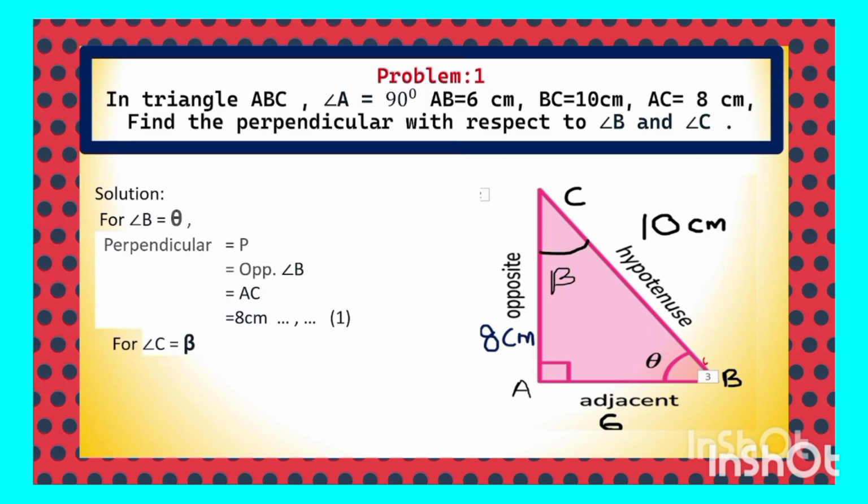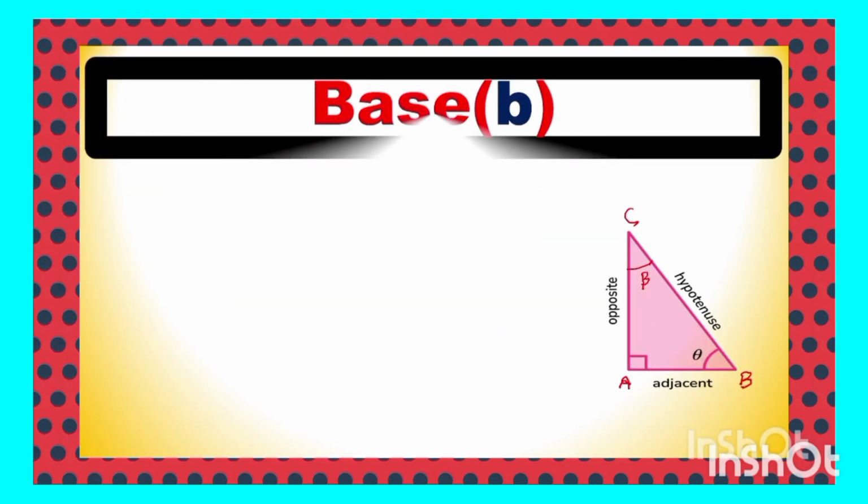Similarly, for another acute angle C, which is beta, the perpendicular is equal to the opposite side to the acute angle C, which is AB, whose value is 6 cm. There should not be any confusion. So the perpendicular means the opposite side of the acute angle. Clear? Similarly, another point we are going to discuss is base.